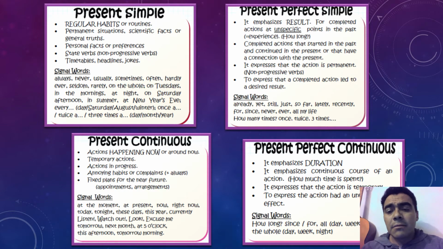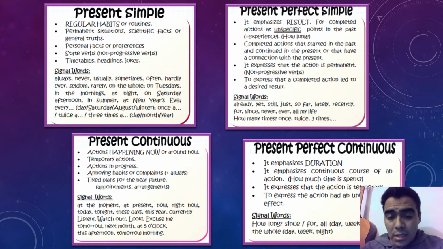Okay. For the present perfect simple, we have activities that started in the past and whose effects or consequences are still present. We can also use present perfect for completed actions that started in the past and continue in the present, and it expresses that the action is permanent. Okay. We have signal words, in this case already, yet and just, as they are the most representative: already in positive sentences, yet in negative sentences, just in positive sentences.